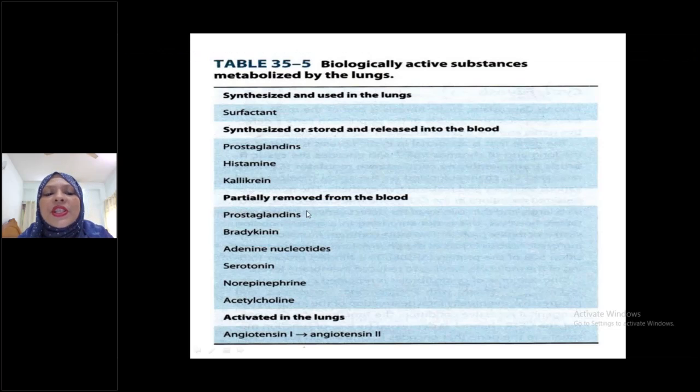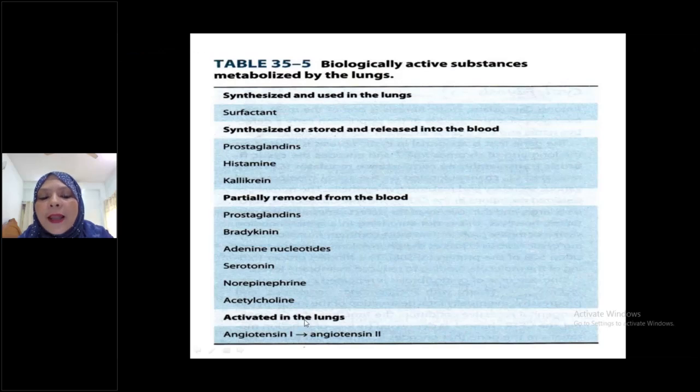Now, partially removed from the blood: prostaglandin, bradykinin, adenine nucleotides, serotonin, norepinephrine, and acetylcholine. Activated in the lungs: you know that angiotensin converting enzyme, that is ACE, comes from the pulmonary capillary endothelium of the lungs, which converts angiotensin 1 to angiotensin 2.